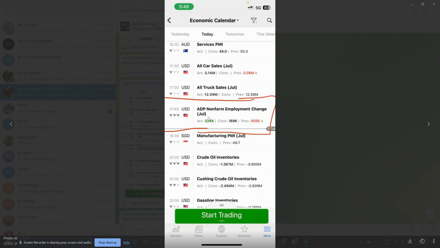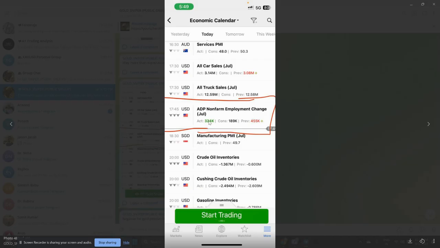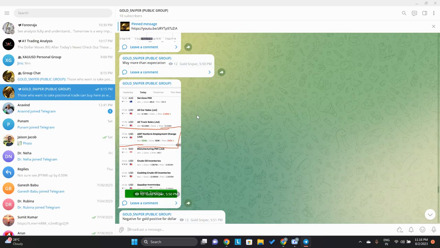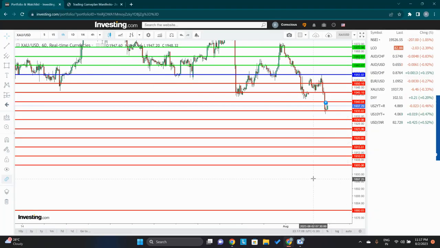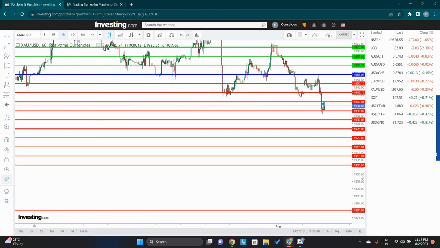This is not a surprise. This is a shock. This was a shock to the market that the data came so positive. Dollar index rallied like anything. And that's why gold fell, the market priced in this shock. But the big guys knew it. Because they were short, we caught them. That's how I predicted that price would come down, because the big guys have all the inside information. So on a daily basis, like I said, it is still bullish. Now let's go to the hourly basis.